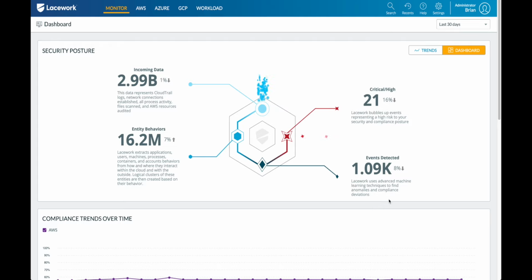And then even here though, if I told you that, in the last 30 days, you've had to look at 1.1 thousand different alerts, that would still be a lot of alerts to go through and triage. But that's not really what we're doing here. Not just do we correlate these events, but we also assign a severity to them. And to that, we're also looking at the frequency that's happened, the kind of behavior. All of this goes into us building those levels of severities. So here what we're really saying is, here's 21 high and critical alerts over the past 30 days that you would have had to triage.